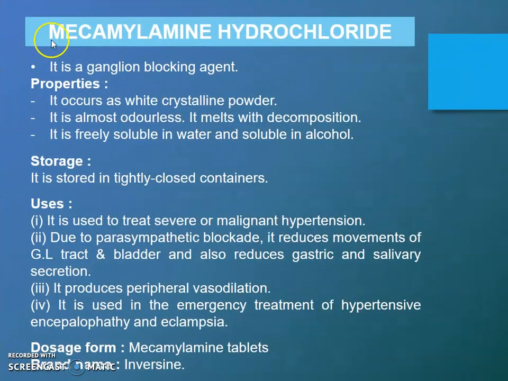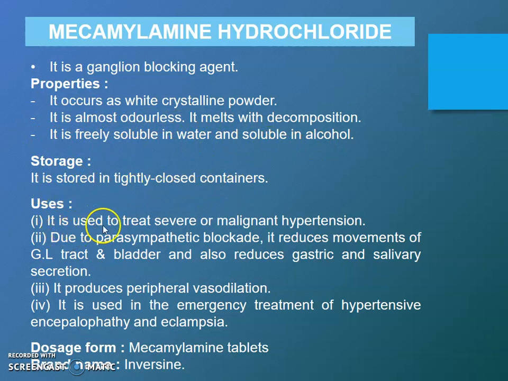Next drug is Mecamylamine hydrochloride. It is a ganglion blocking agent. Property: it occurs as white crystalline powder. It is almost odorless. It melts with decomposition. It is freely soluble in water and soluble in alcohol. Storage: it is stored in tightly closed container.